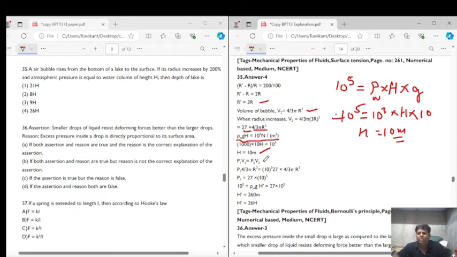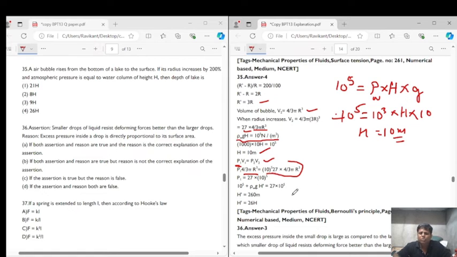Now P1 V1 is equals to P2 V2. We need to calculate P1, that is the initial pressure. We have volume V1, initial volume, that is 4 by 3 pi r cube. P2 is the atmospheric pressure, 10 to the power of 5, into new volume, which is 27 times of older volume. Calculating this, we get P1 is equals to 27 into 10 to the power of 5, right?